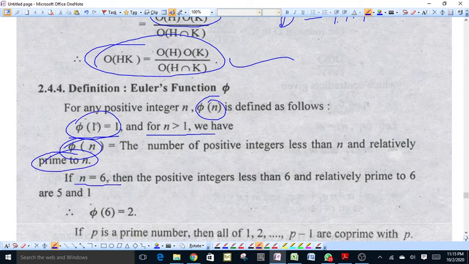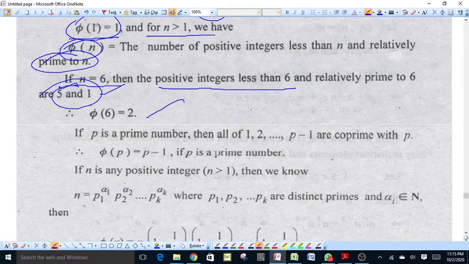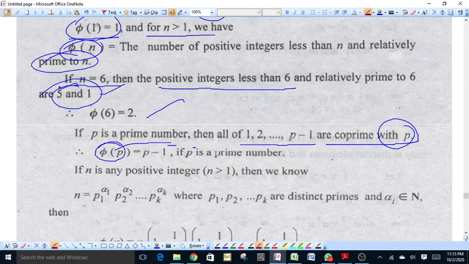If n is equal to 6, then the positive integers less than 6 and relatively prime to 6 are 5 and 1 only. Therefore, phi 6 is equal to 2. There are two numbers less than 6 that are relatively prime to 6, namely 1 and 5. If p is a prime number, all the numbers from 1 to p minus 1 are relatively prime with p. This means phi p will be equal to p minus 1 if p is a prime number.